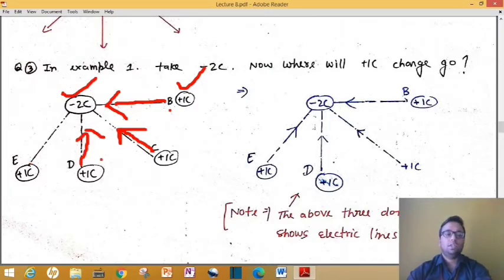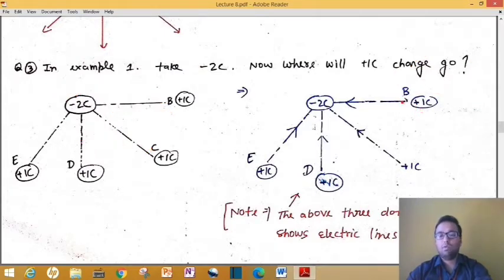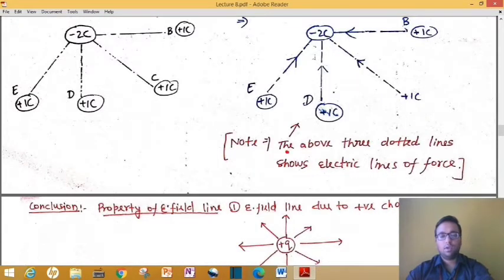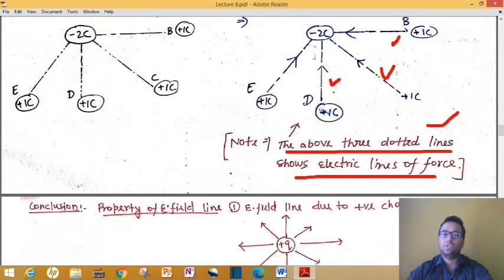Now it is easy to predict where our second charge, plus 1 coulomb, will go. It will go only along the line joining, or only along the direction of acceleration or direction of force. Here you can read the above 3 dotted lines, this line and this line, or you can understand this line also. The above 3 dotted lines show electric field lines of force. So the electric field line of force due to a negative charge will be this one.